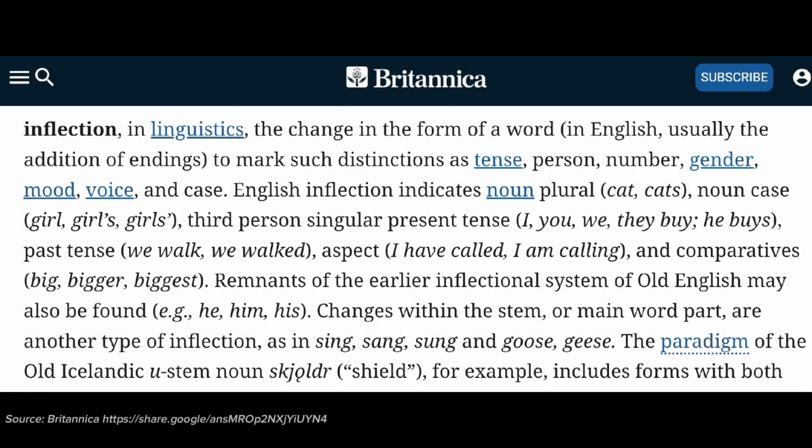Inflection is a word formation process that adds grammatical information without changing the word class or meaning. It shows things like tense, number, and comparison.